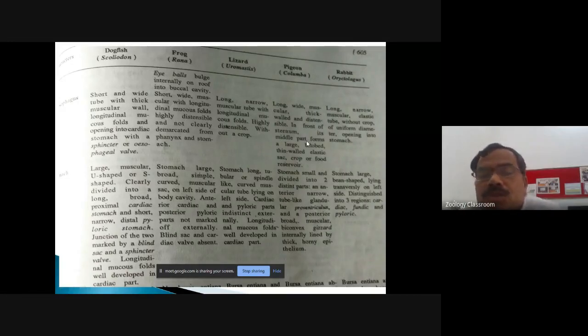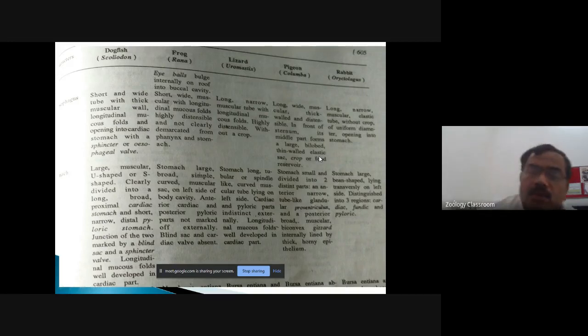Located in front of the sternum. Sternum is also known as the chest bone. Its middle part, that is the middle part of the esophagus, forms a large bilobed, thin-walled and elastic sac. This large bilobed, thin-walled elastic sac is called the crop, or it is also called the food reservoir.